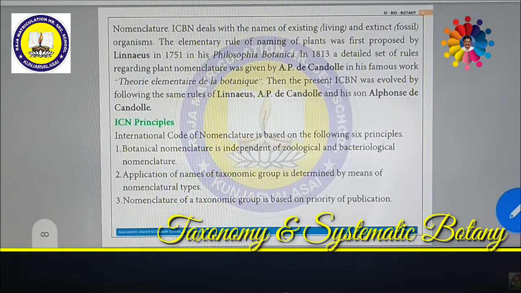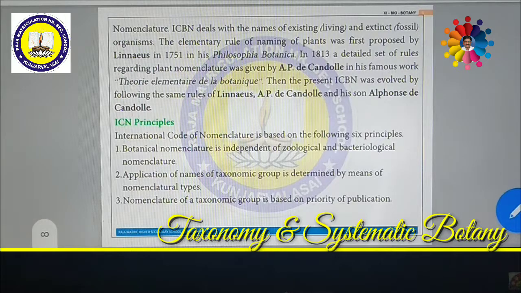Earlier, in the year 1813, A.P. de Candolle, a famous scientist, in his work Théorie élémentaire de la botanique, gave a naming method. Later on, Carolus Linnaeus, A.P. de Candolle and Alphonse de Candolle are all scientists who proposed laws and rules to classify, identify, name and describe plants, given on the basis of various ICBN principles.